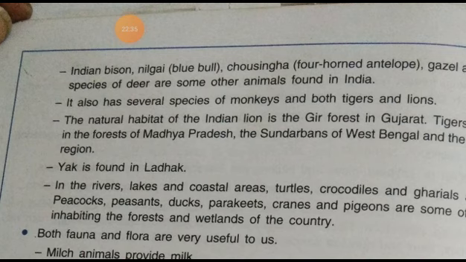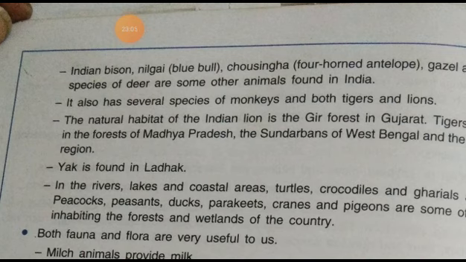Then there are about 15,000 flowering plants, such as fern, algae, fungi in India. Then 89,000 species of animals as well as a rich variety of fish in its fresh and marine water. Then natural vegetation.